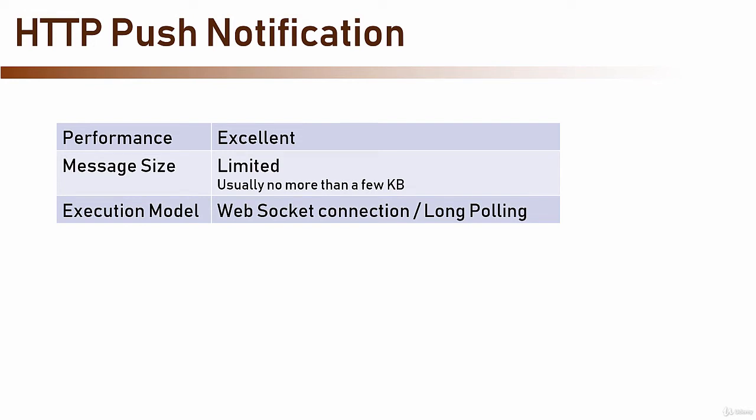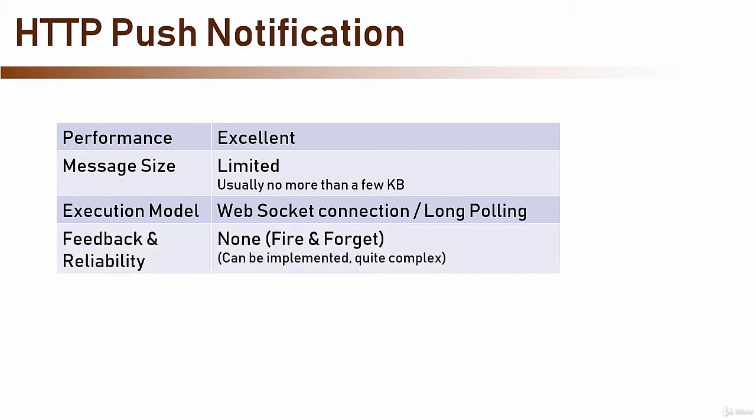The execution model of HTTP push notifications is quite unique. The usual implementation is that a client method is subscribed to a server event, and when it is raised, this method is executed. The subscription is usually maintained with an open WebSocket connection or some implementation of long polling. When an event is raised, a method is executed on the client. The server itself does not wait for the method to complete, but is already done when the method is executed, so there are no issues such as timeout or busy threads.